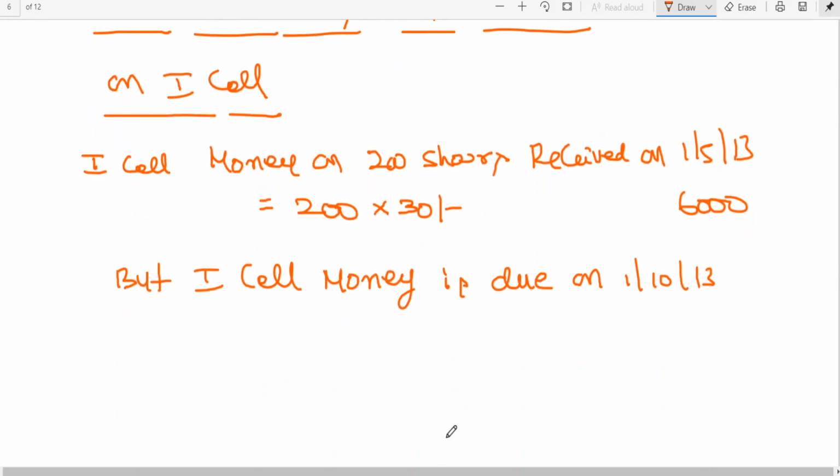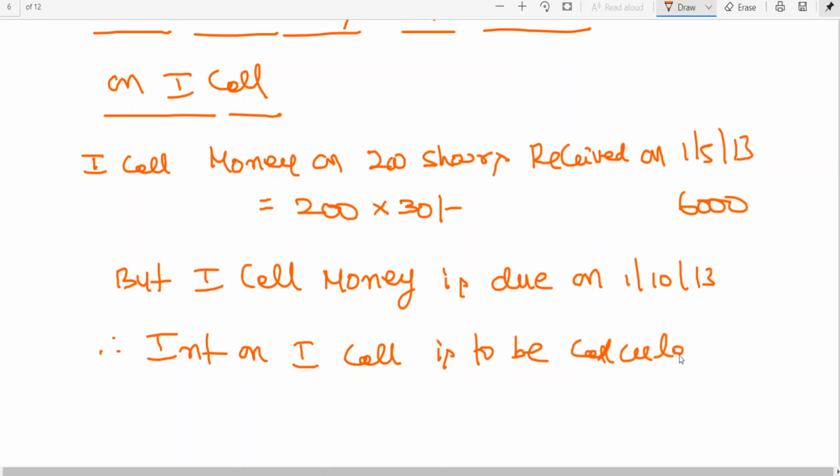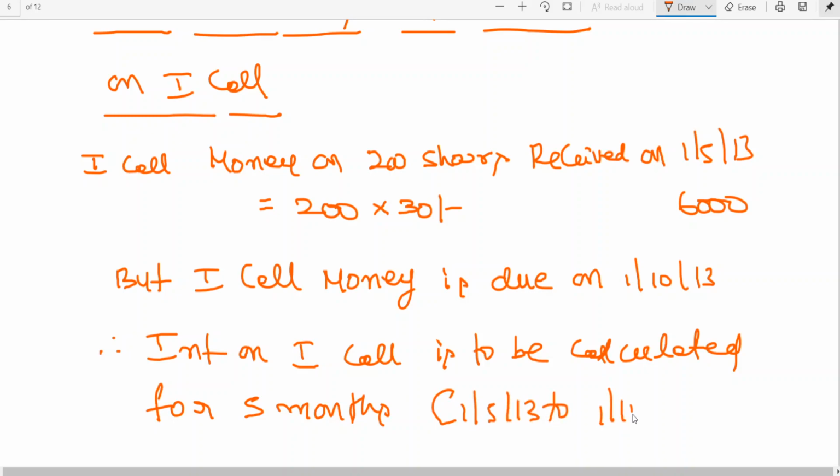Therefore, interest on first call is to be calculated for 5 months. That is 1st May 2013 to 1st October 2013.